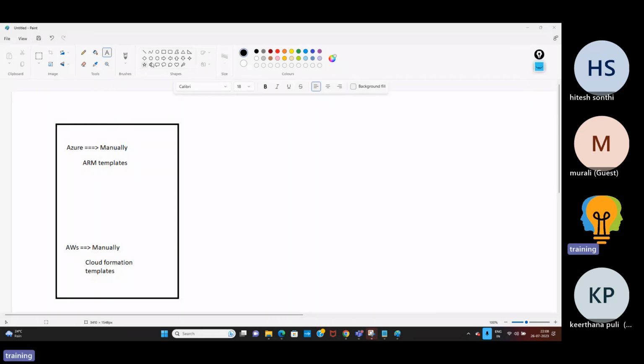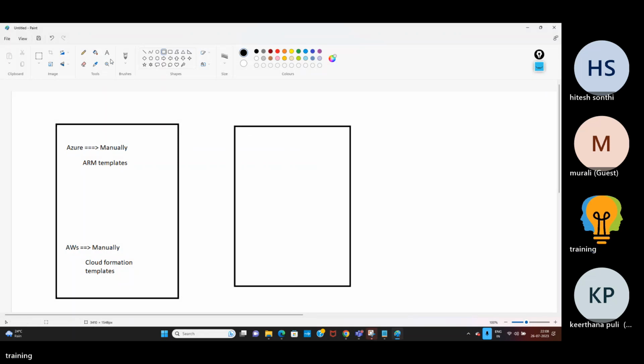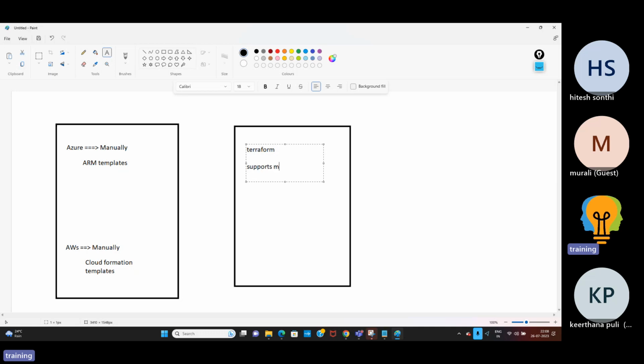Now, presently in the market, Terraform is booming. Why? Because Terraform supports multiple providers. That is the main reason. So what are those providers? Azure, AWS, GCP, Oracle Cloud. So n number of clouds Terraform supports. Around 200 to 300 plus providers Terraform supports. So that is the reason Terraform is booming in the market.